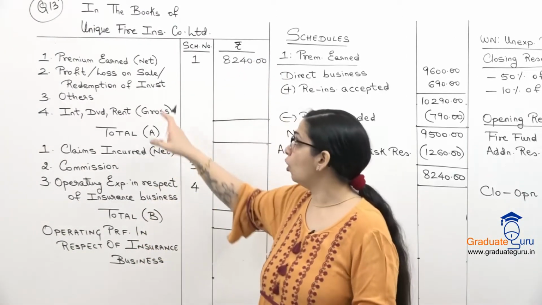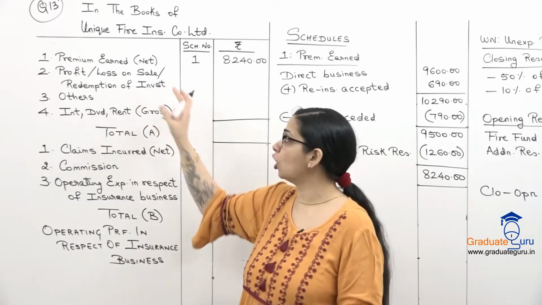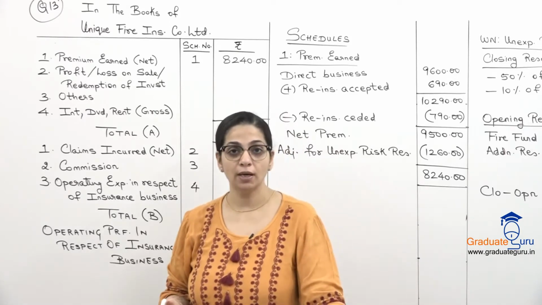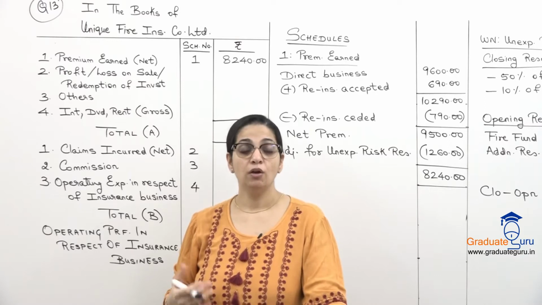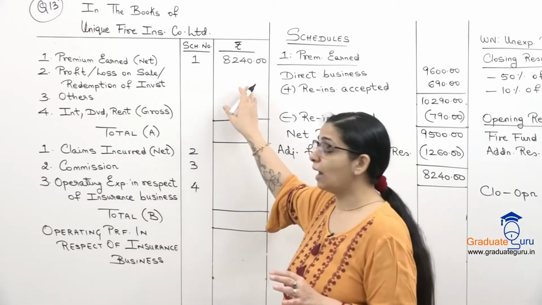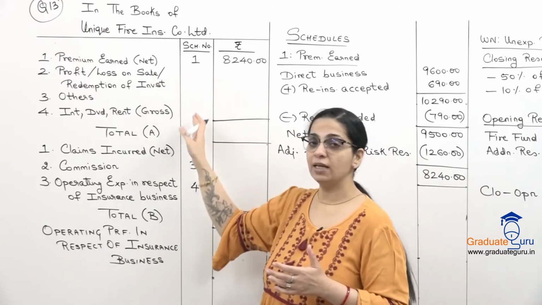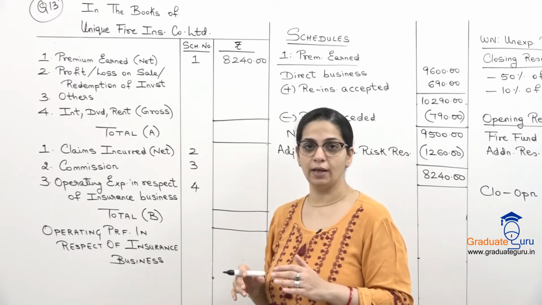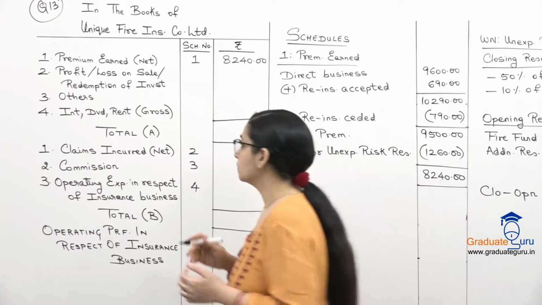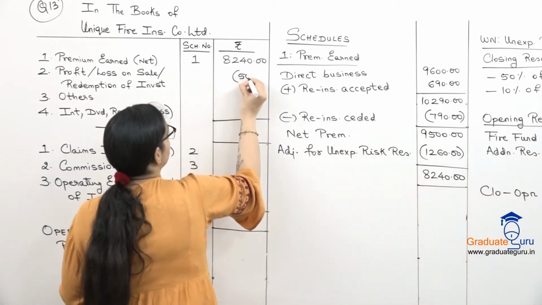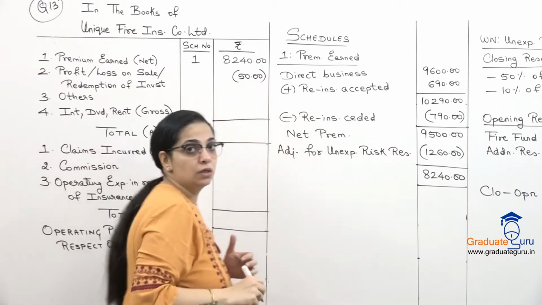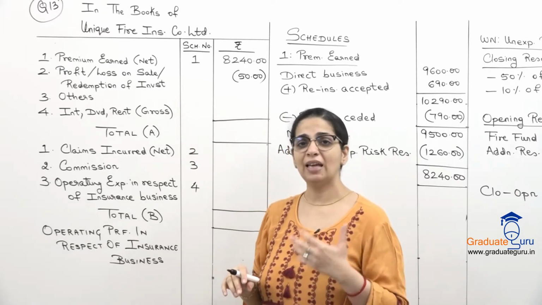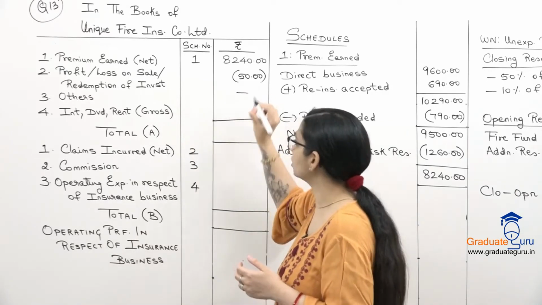Then we have over here a loss given to us. So profit or loss on sale or redemption of investment, हमें दिया है a loss on sale of investment in respect of fire business. 50,000 is the amount. So यहाँ पर because it's a loss, पर ये जो हमारा list है, this is in respect of incomes. So income में अगर हम loss दिखा रहे हैं, we will show it as a negative figure. So यहाँ पर I'll write -50. So that is our loss on sale of investment. Then we don't have anything else, no other income is given. So वहाँ पर dash आ जाएगा.